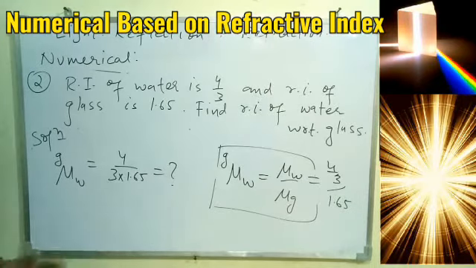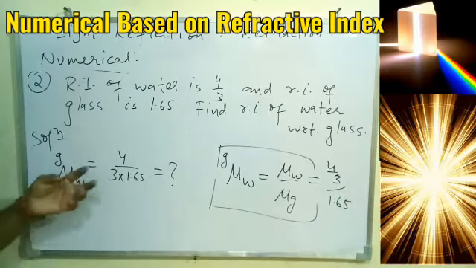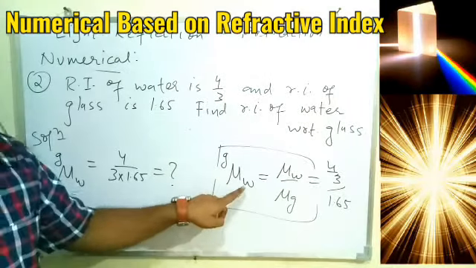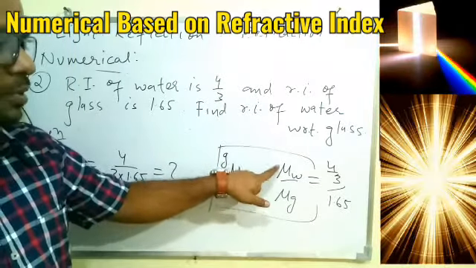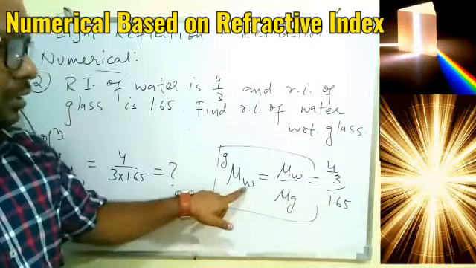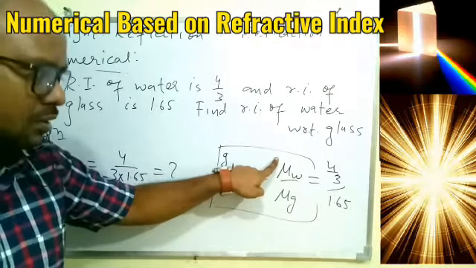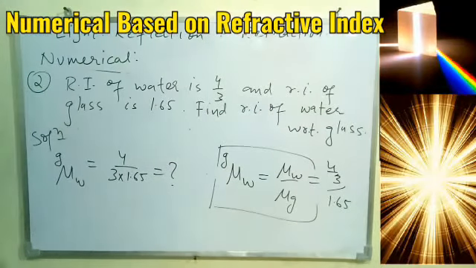So don't try to learn the formulas. If you can derive the formula on the spot, it will hardly take 1 minute, and you will be very confident that your formula is accurate. And that's why I also did the same thing. Sometimes we don't remember the formula properly, but always remember, if you have to find the refractive index of one with respect to the other, for that also we can find the ratio of the absolute refractive index. So refractive index of water with respect to glass is the ratio of the absolute refractive index of water by absolute refractive index of glass.